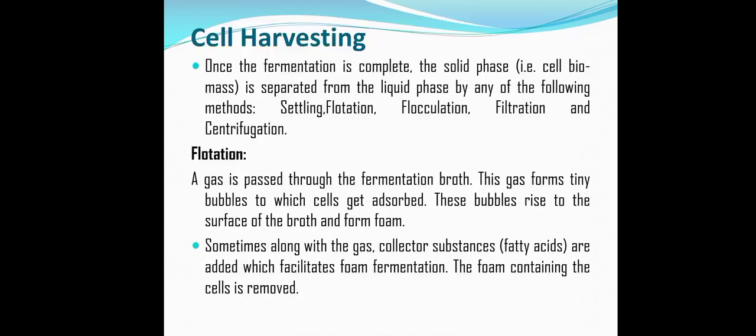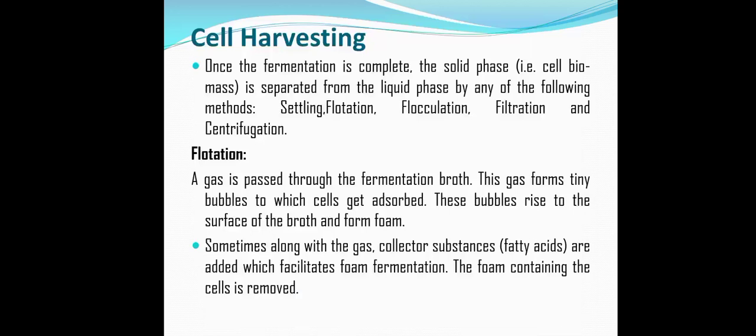The first method is flotation. Within this flotation process for cell harvesting, a gas is passed through the fermentation broth from which we want to separate the microbial biomass. This gas forms tiny bubbles to which the microbial cells get adsorbed. These bubbles rise to the surface of the broth in the form of foam.